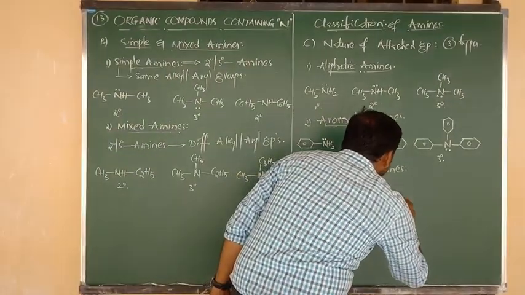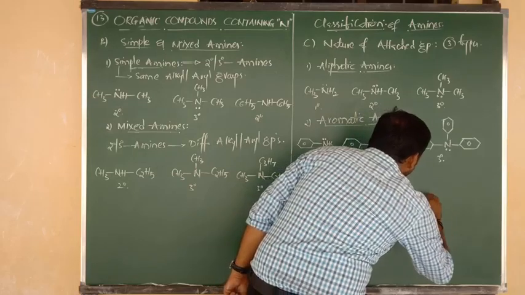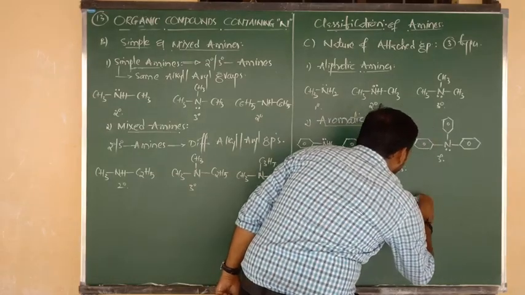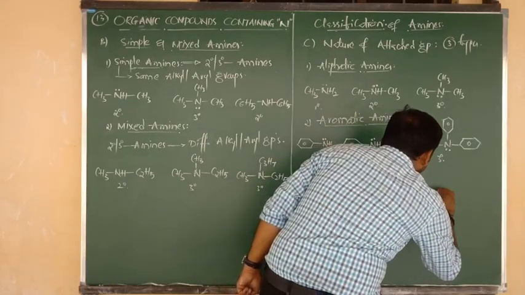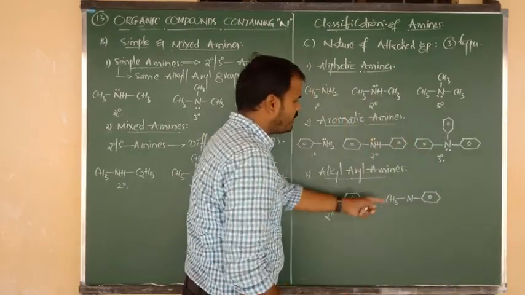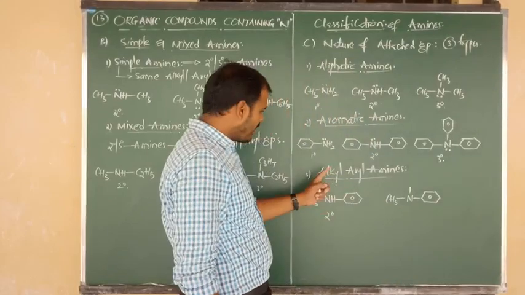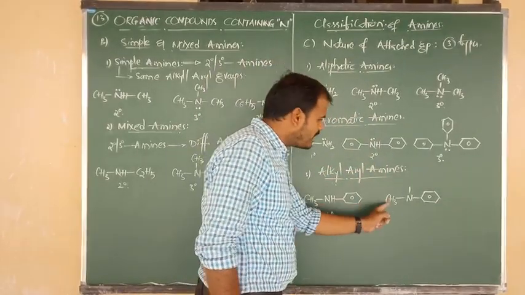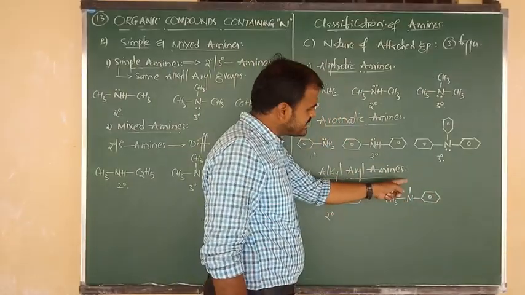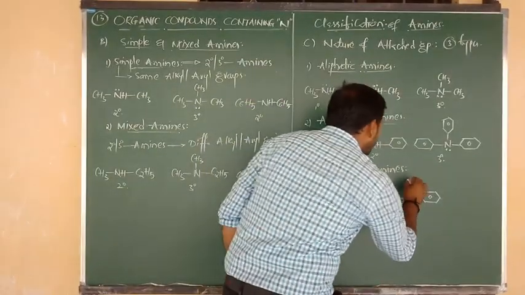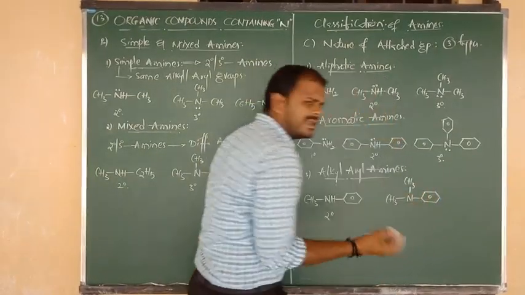So what can we write? CH3 bonded to N, and CH3 bonded to N connected to benzene. One side alkyl, the other side aryl. Alkyl aryl amine. Here, if you want, you can write benzene, otherwise methyl, otherwise ethyl, as you wish.